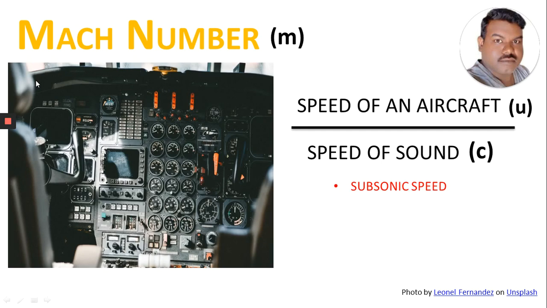The first one is subsonic speed. As I said before, at this particular speed, there won't be much compressibility effect. It is a very low speed, so the Mach number will be approximately less than 0.8. If we go for transonic speed, from here onwards, the compressibility effect will take place. The Mach number will be less than 1.3.